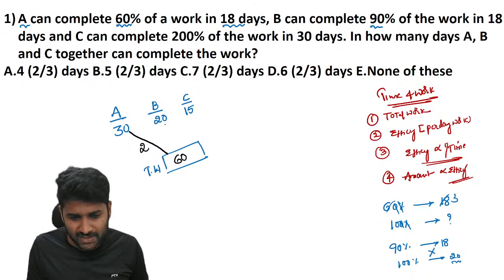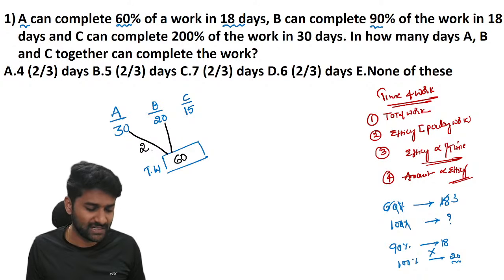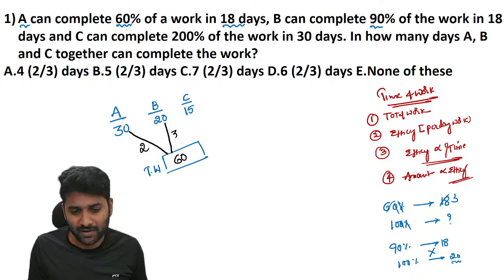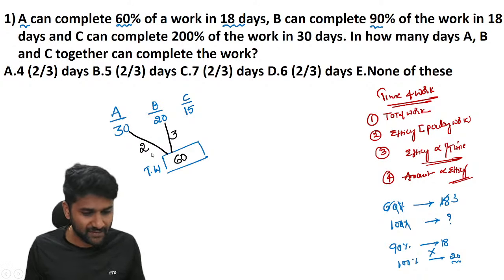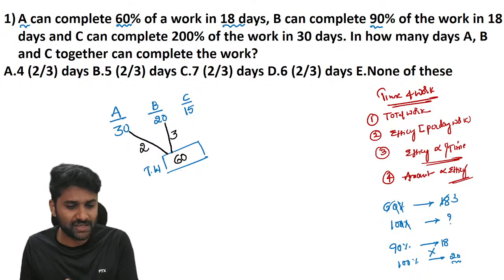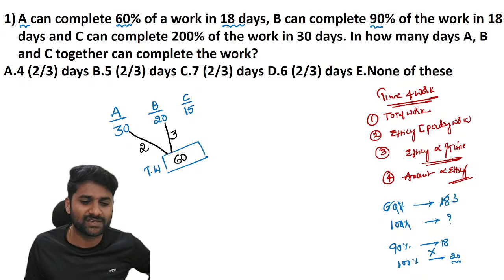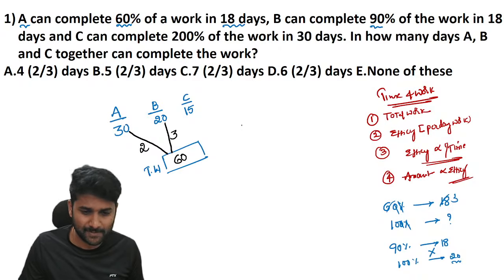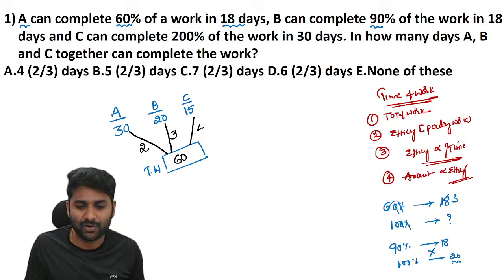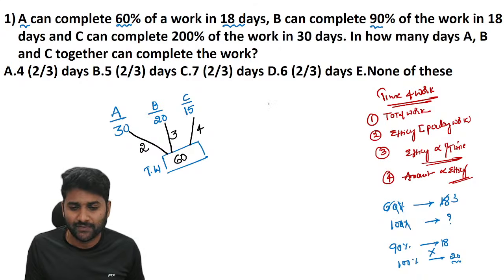Now 60 units of work B completes in 20 days. It means per day work of B is 3 units. Day 1, 3 units, day 2, 3 units, day 3, 3 units. In this way, if he continues, he completes 60 units of work in 20 days. Now C can complete the work in 15 days. Per day work of this person is 4. Clear? Now the question. We have to finish 60 units.